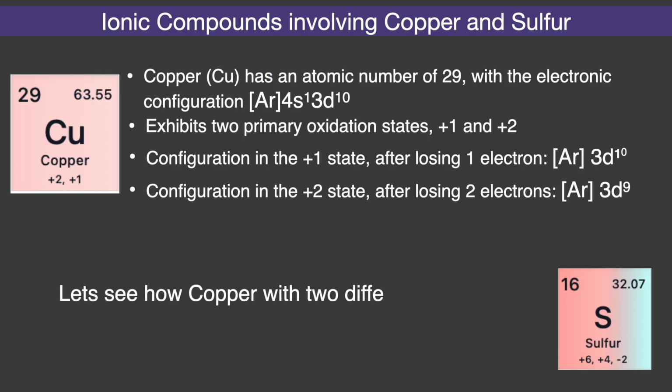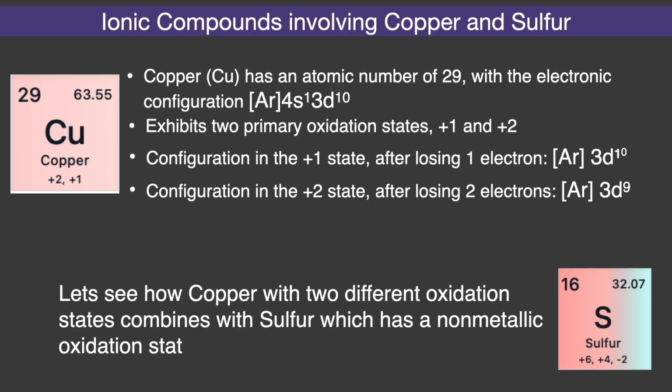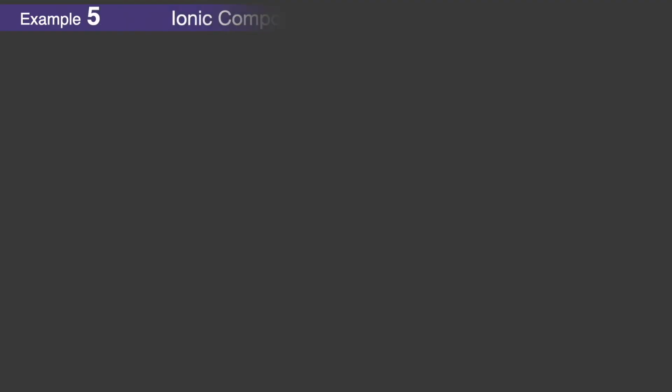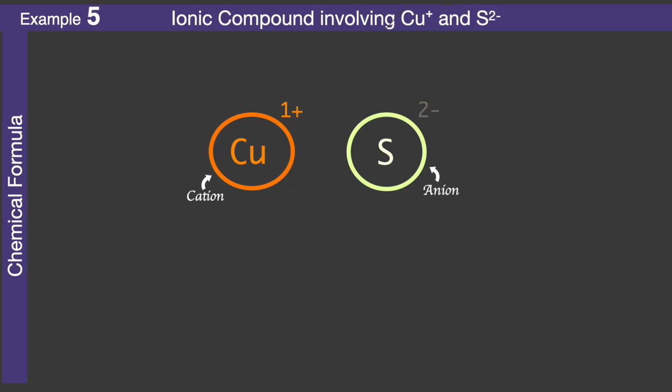Let us see how copper with two different oxidation states combines with sulfur, which has a non-metallic oxidation state of minus 2. Example 5. Ionic compound involving Cu+ and S2-. Chemical formula. The charges of Cu+ and S2- are plus 1 and minus 2 respectively. We can determine the chemical formula using the crisscross method. The positive 1 charge of cation Cu becomes the subscript of anion S, and the negative 2 charge of anion S becomes the subscript of the cation Cu. This results in the formula Cu2S1. Omitting the subscript 1, it can be further simplified to Cu2S.